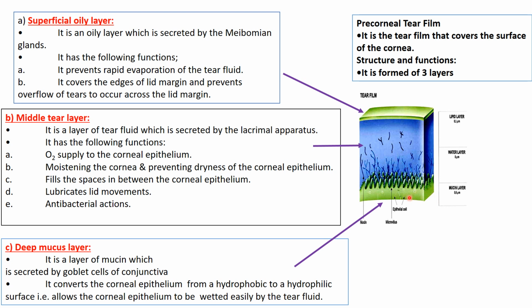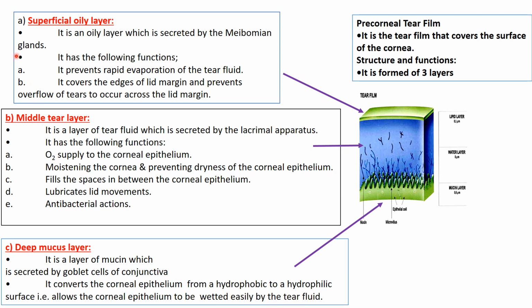The last layer is the deep mucous layer, which contains mucin that is secreted from the goblet cells, and its function is to convert the corneal epithelium from hydrophobic into hydrophilic, allowing the corneal epithelium to be wetted easily by the tear fluid.